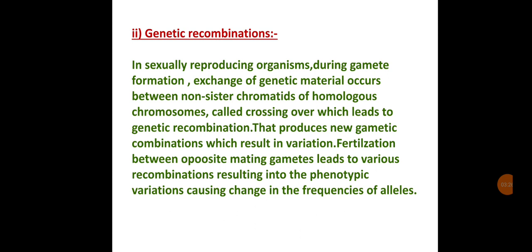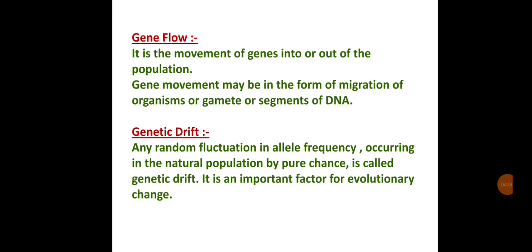In sexually reproducing organisms, during gamete formation, exchange of genetic material occurs between non-sister chromatids of homologous chromosomes, called crossing over, which leads to genetic recombination that produces new gametic combinations which result in variation. Fertilization between opposite mating gametes leads to various recombinations resulting in phenotypic variation, causing change in the frequency of alleles. Gene flow. It is the movement of a gene into or out of the population.